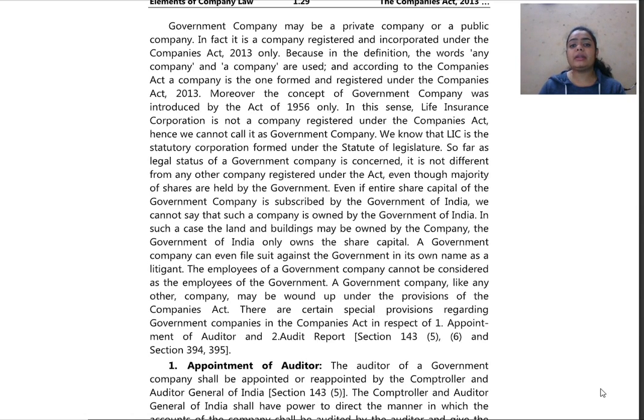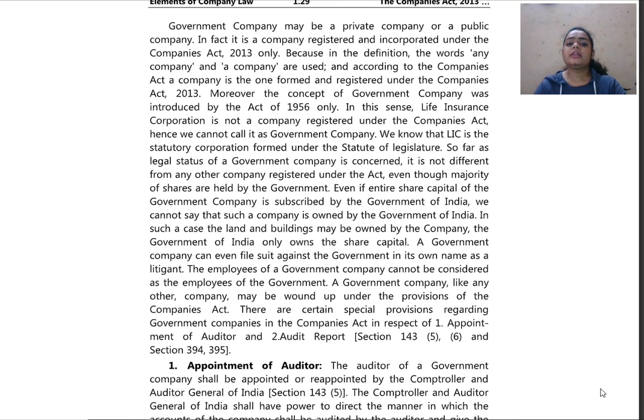A government company may be a private company or a public company. In fact, it is a company registered and incorporated under the Companies Act 2013. Only because in the definition the words "any company" and "a company" are used. According to the Companies Act, a company is the one formed and registered under the Companies Act 2013. So, because in the definition of government company they have used the words "any company" or "a company", it shall be deemed that it is registered or formed under the Companies Act 2013.